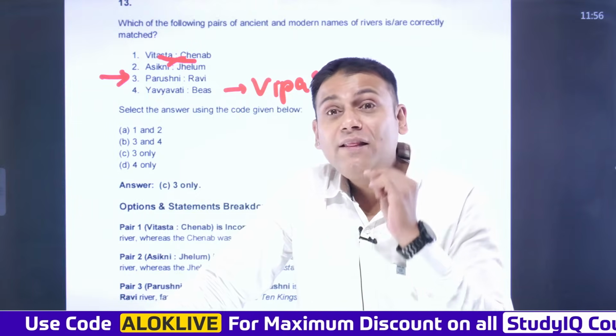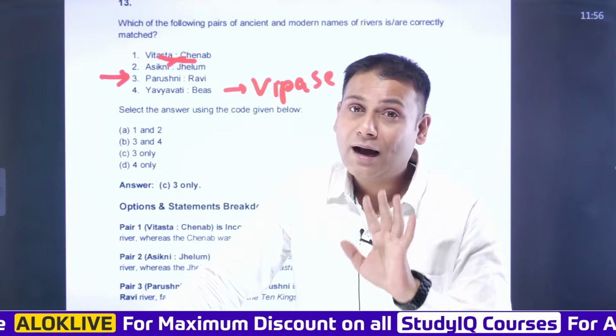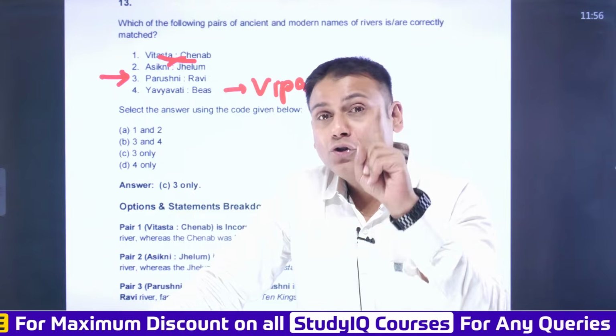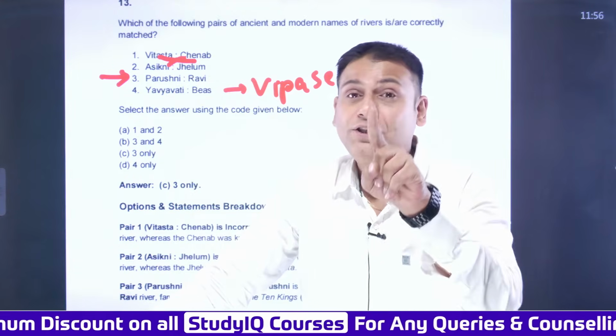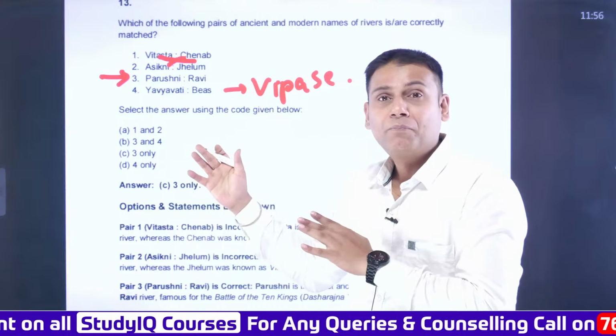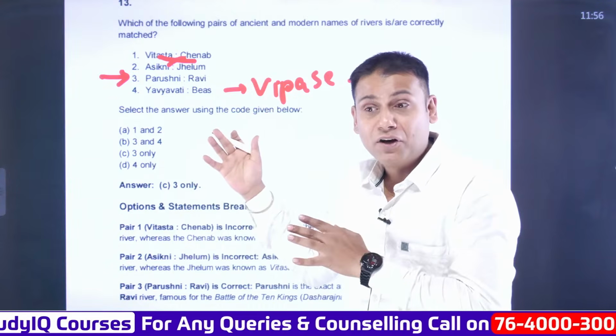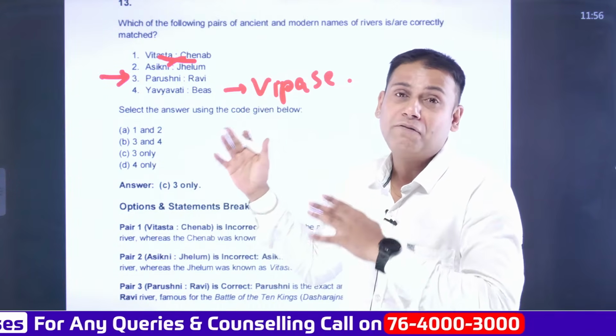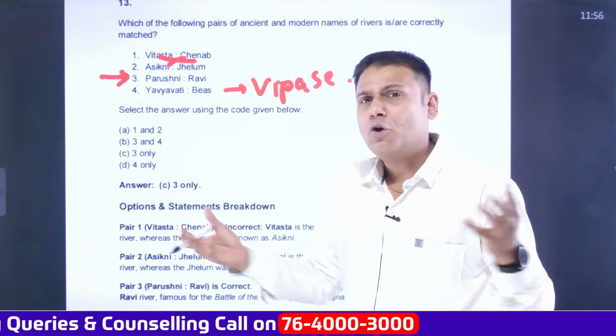So here the Vedic names of rivers have also been asked. Apart from this, you also need to focus on the terminologies. So what can we infer from here? Apart from the Vedic names of the rivers, you also need to focus on different terminologies. There could be a probable question.